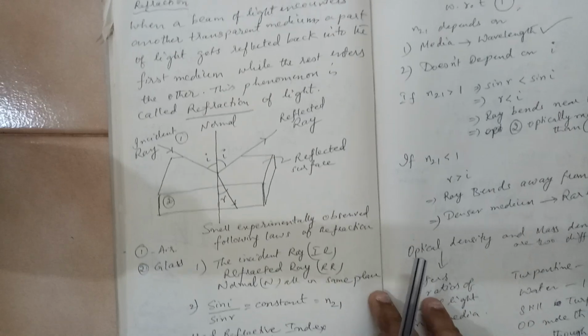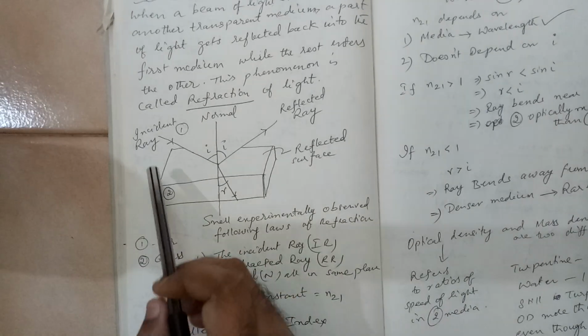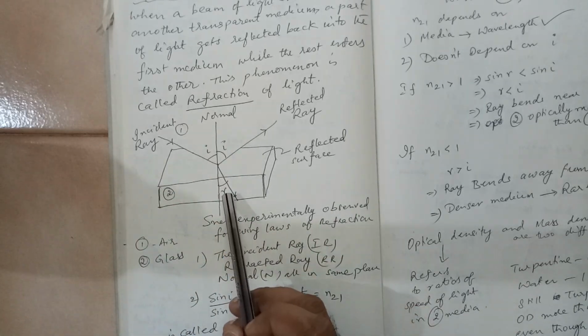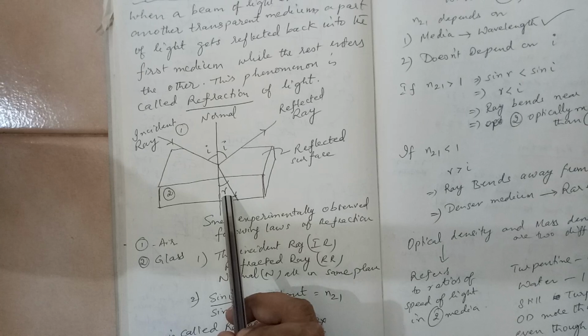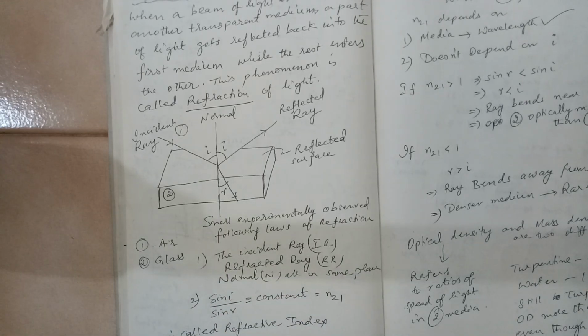What he says, and which has been proved also, is that this incident ray, this normal and this refracted ray, they all are in the same plane. That means they are in the xy plane or yz plane or the third one, xz plane. They are not in different planes.